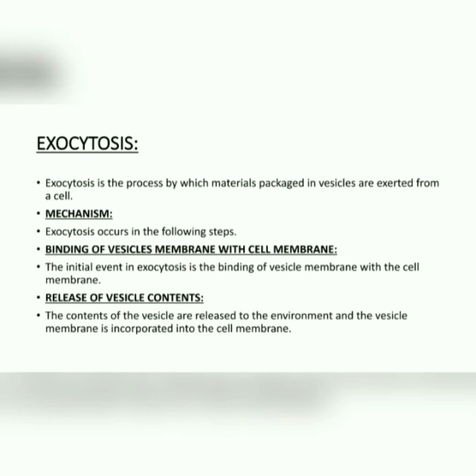Now coming towards the next process, that is exocytosis. So dear students, exocytosis is the process by which materials packaged in vesicles, as in endocytosis, are expelled from a cell to the outside. They do not move into the cell. So exocytosis is the opposite of endocytosis, dear. In this, the materials are expelled outside of the cell.